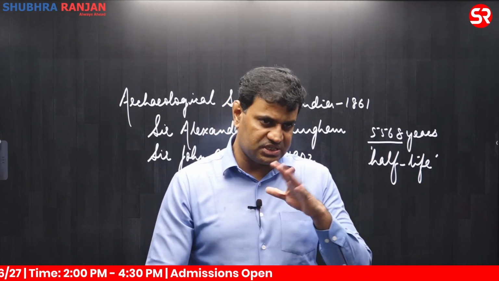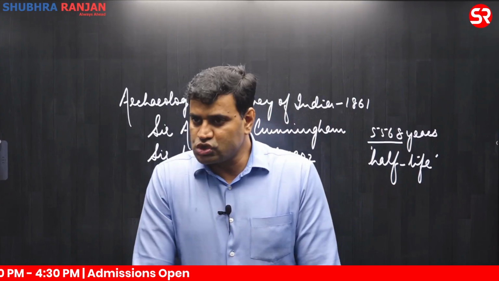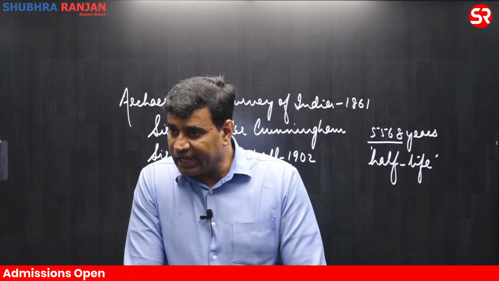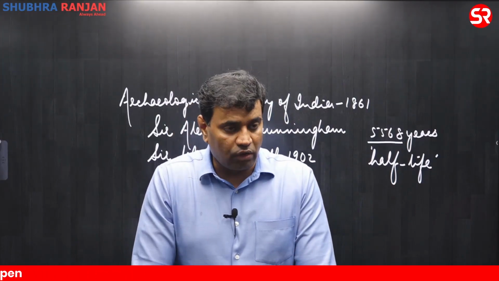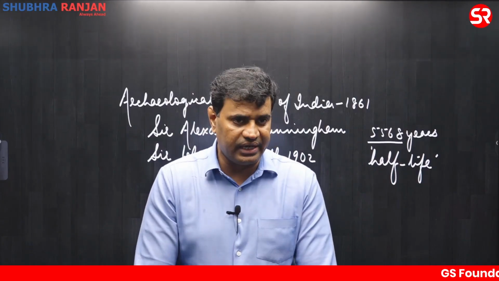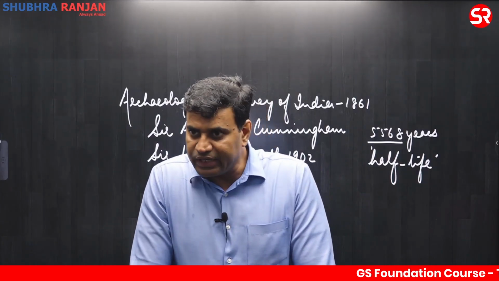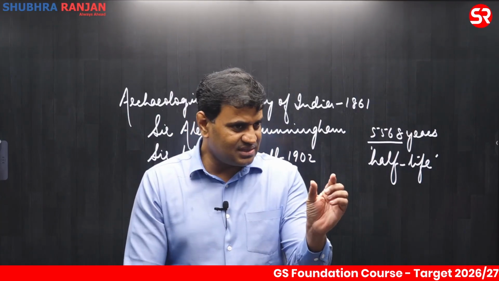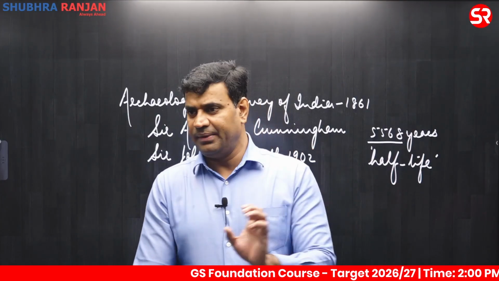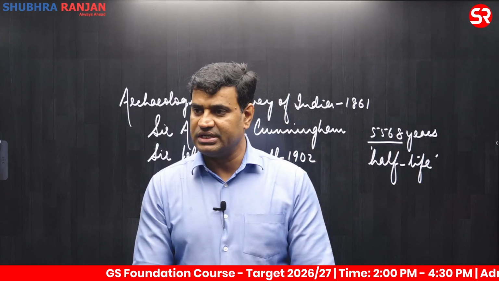We'll come to this personality elaborately. Ashok ruled as Mauryan emperor from 269 BC till 232 BC, which is known as the 3rd century BC.